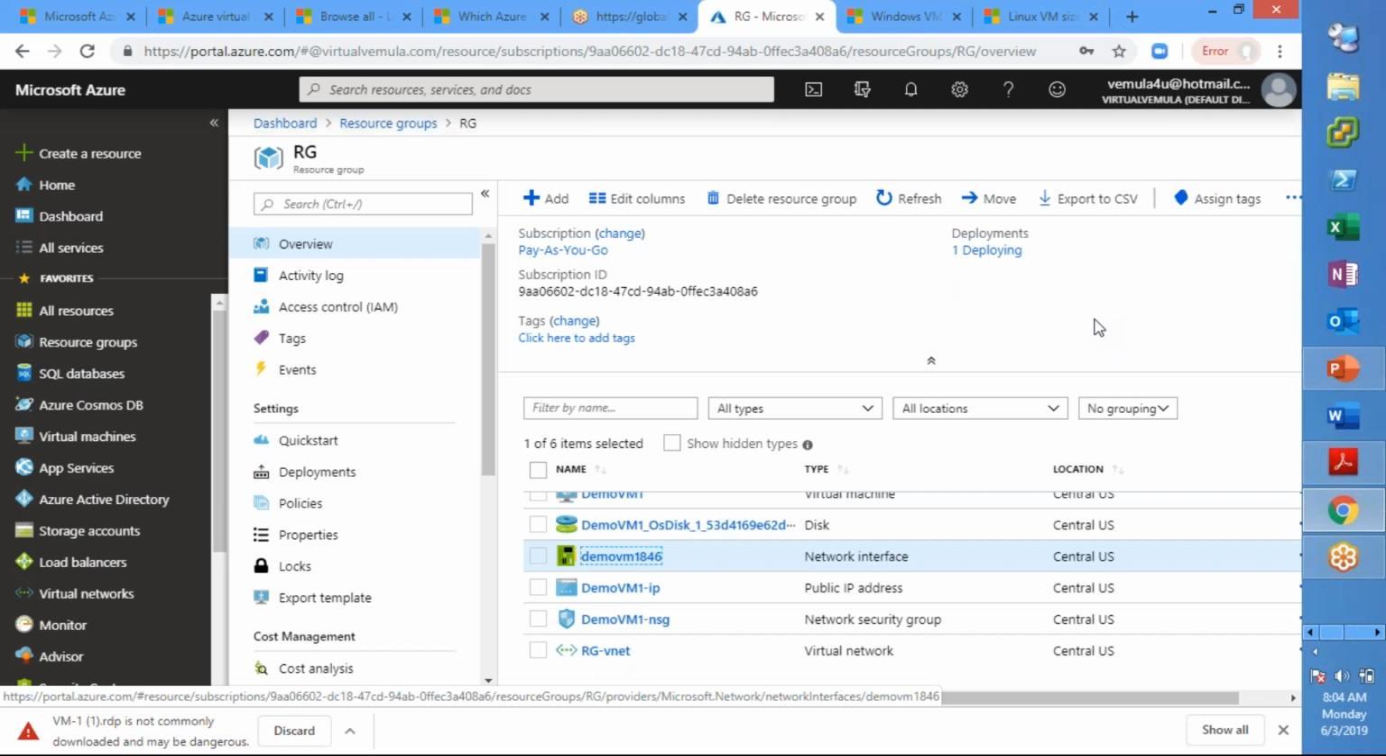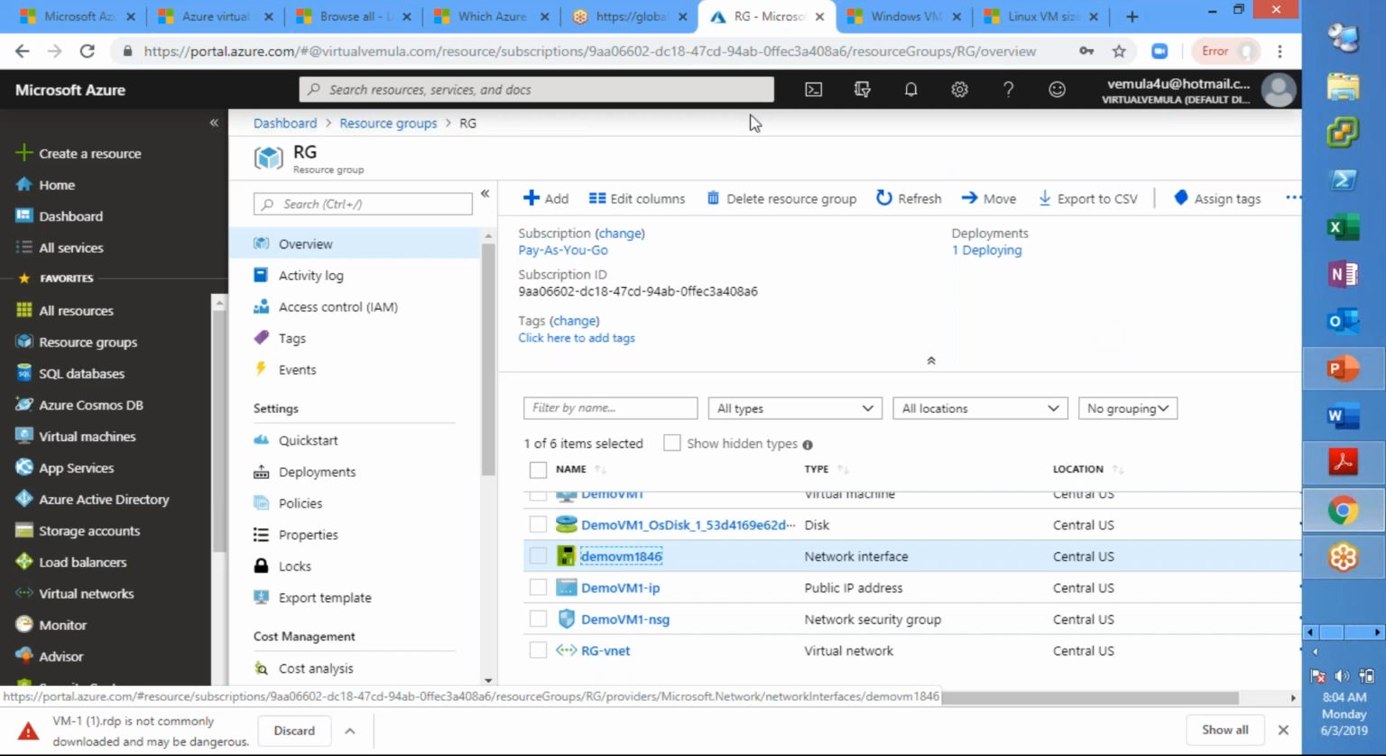So what I'm trying to explain here is a resource group. When you look at the resource that you created, that is the VM here in our case, it has multiple independent resources, and these resources are required for the VM deployment. Okay, so that is what we should know.